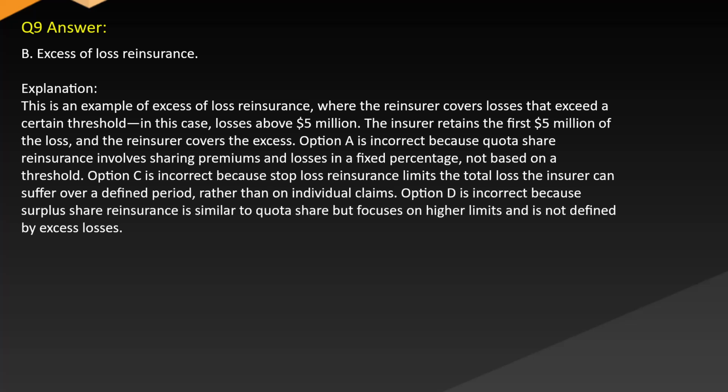Option A is incorrect because quota share reinsurance involves sharing premiums and losses in a fixed percentage, not based on a threshold. Option C is incorrect because stop loss reinsurance limits the total loss the insurer can suffer over a defined period rather than on individual claims. Option D is incorrect because surplus share reinsurance is similar to quota share but focuses on higher limits and is not defined by excess losses.